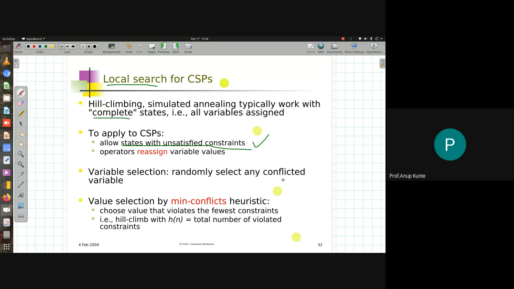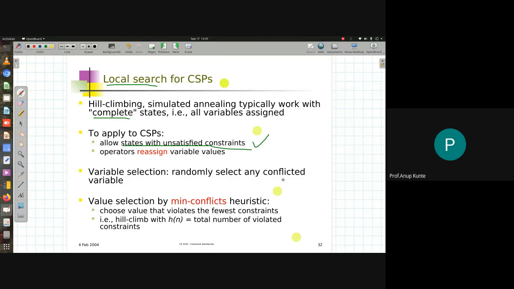Okay, operators. We will be reassigning variable values. This will be the operator, meaning the actions that we have. So from one state, how do I generate the next state? To generate the next state, we will use reassignment of a variable. We'll choose a particular variable, see what its current assigned value is, and reassign that variable. This is how this particular CSP problem for local search will be worked out.